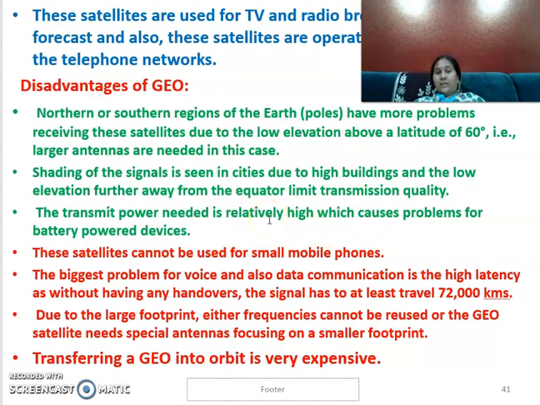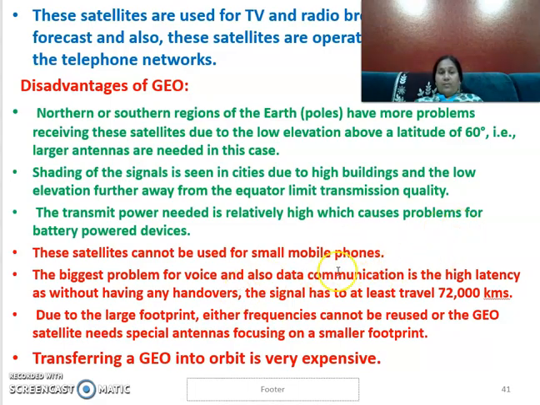And there is a problem with transmitted power, because the transmitted power is very high whereas the receiving power is very low. And because the satellite is operated with a battery, there is a possibility of reduction in the power while receiving. And these satellites cannot be used for small mobile phones. There is a problem.